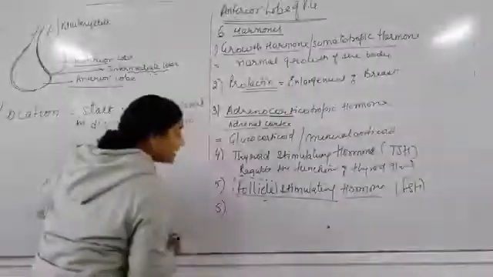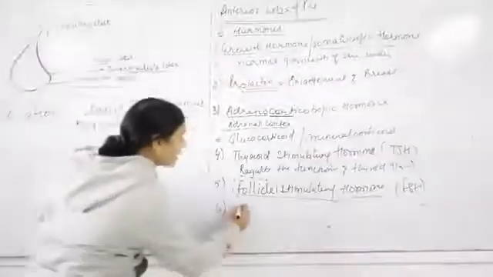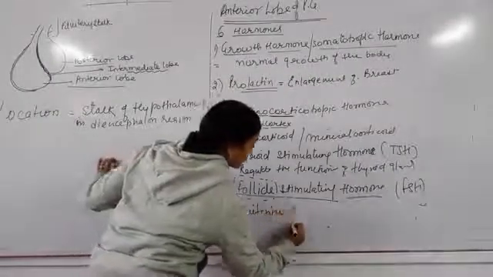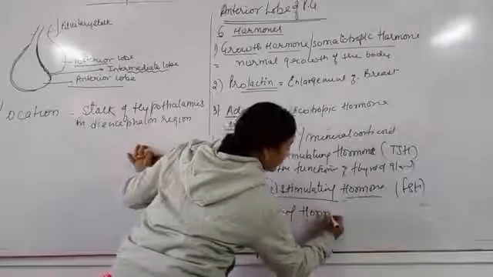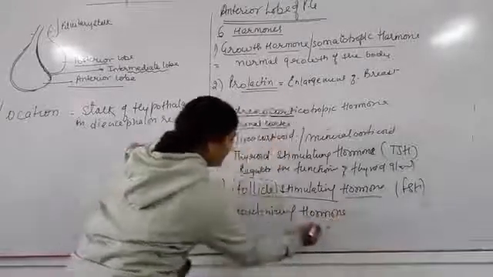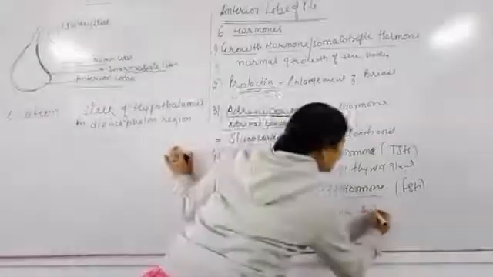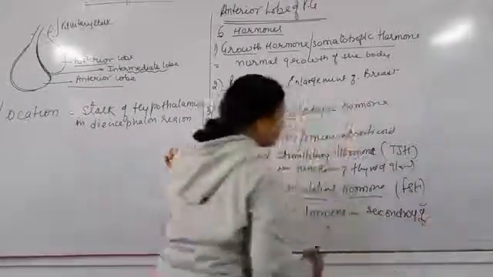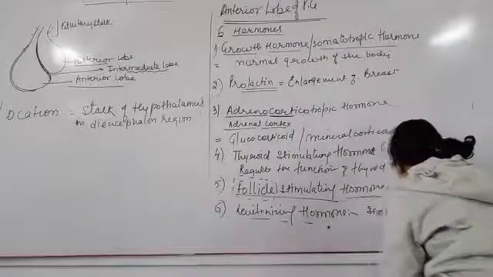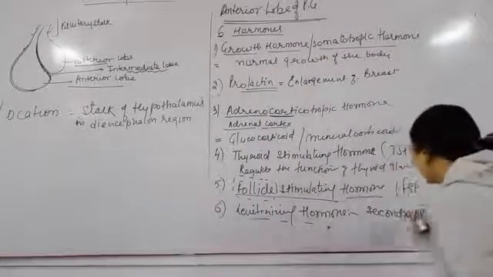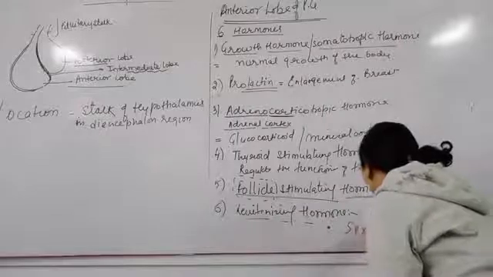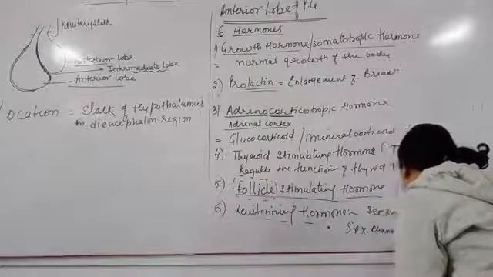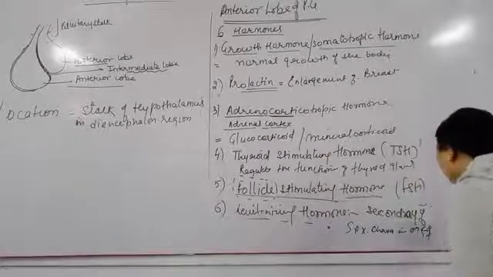After this, the last is luteinizing hormone. Okay, luteinizing hormone. And this hormone is responsible for the secondary growth of sexual characters in male and female.